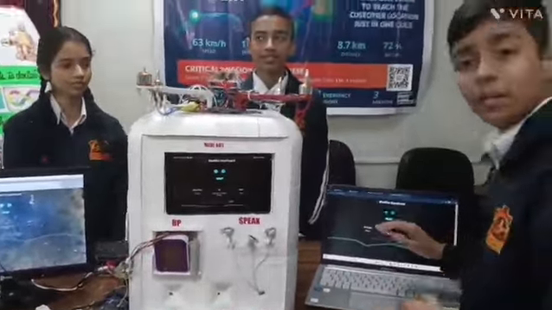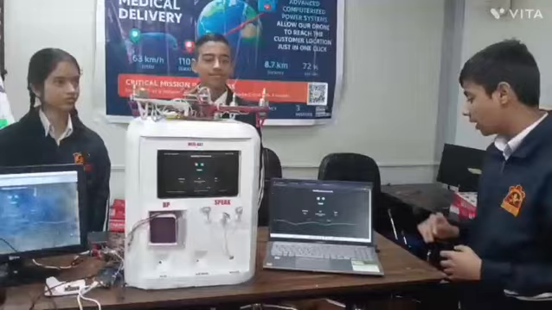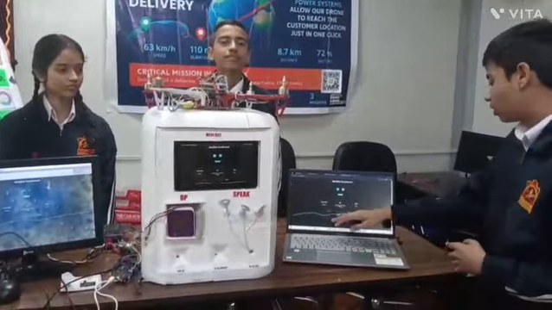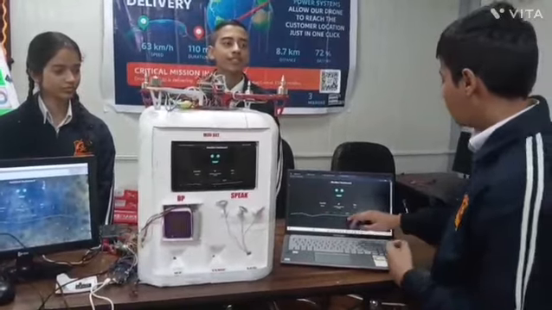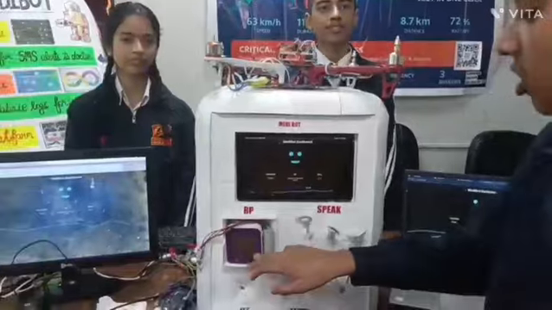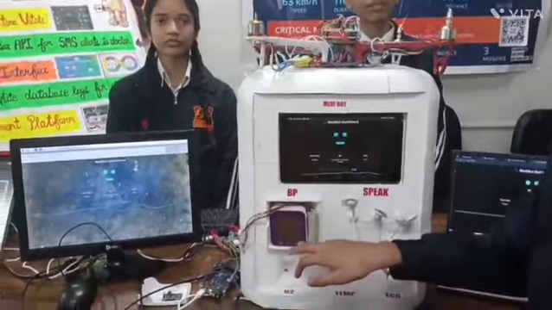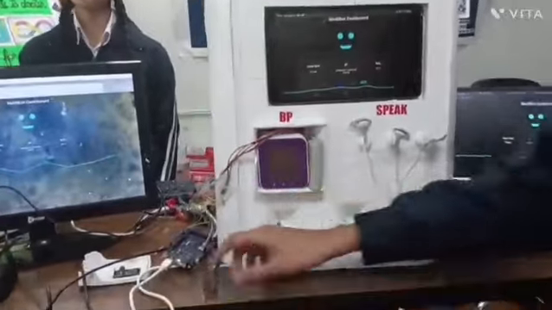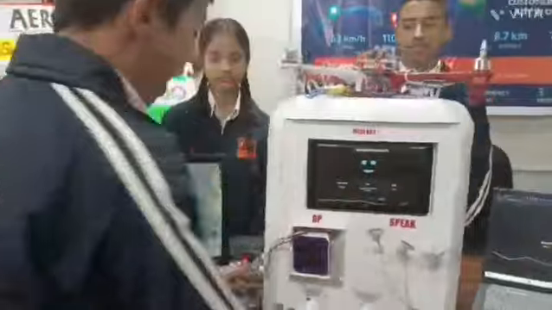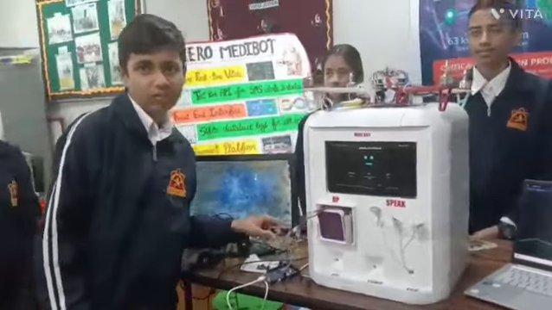So this is our Medibot's dashboard. As you can see, it's logging real-time vitals from real medical sensors like heart rate, BP and SpO2 and many more. Here we have a digital blood pressure sensor with serial output for Arduino and Raspberry Pi, a Max O2 sensor for SpO2 detection and a non-contact temperature sensor.